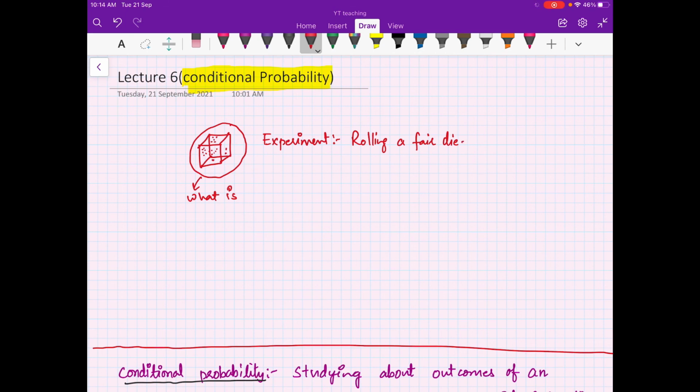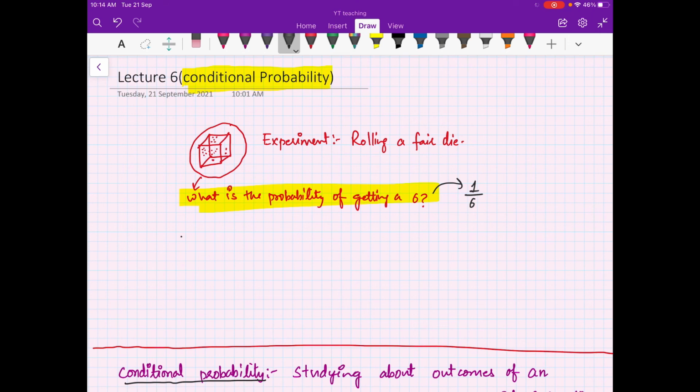I'm asking you, what is the probability of getting a 6? You have already studied the answer to this question. Because all the outcomes are equally likely, the probability of getting 6 is 1 by 6.